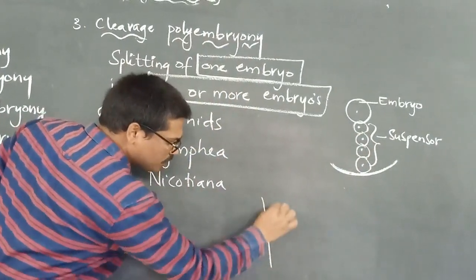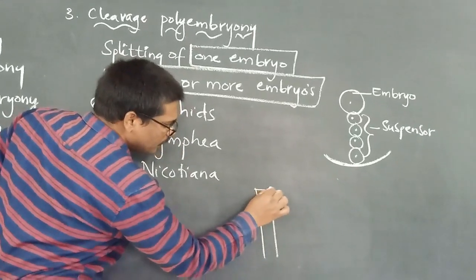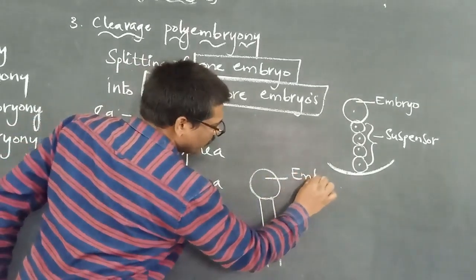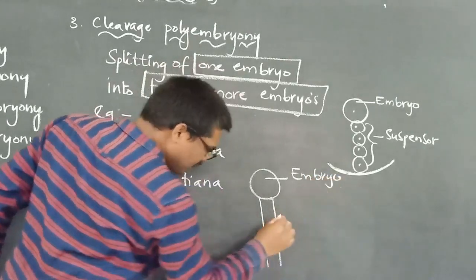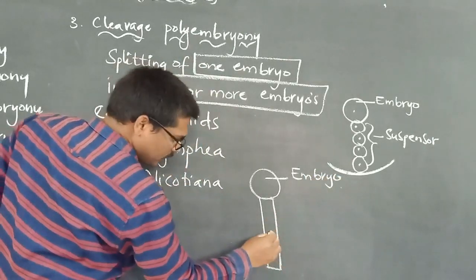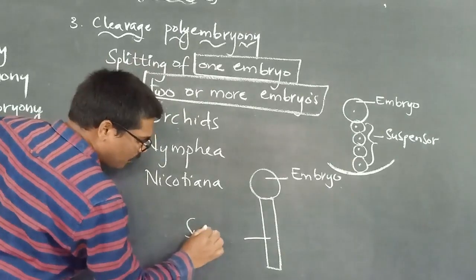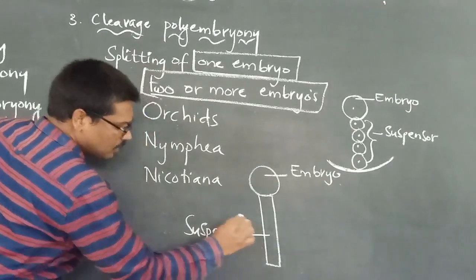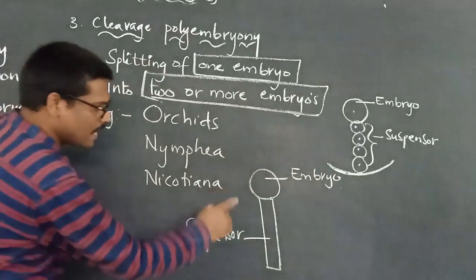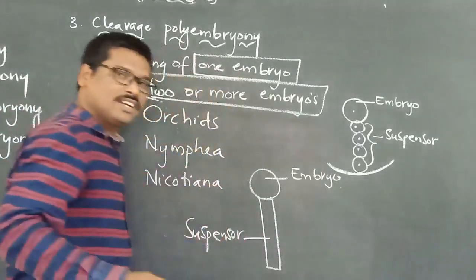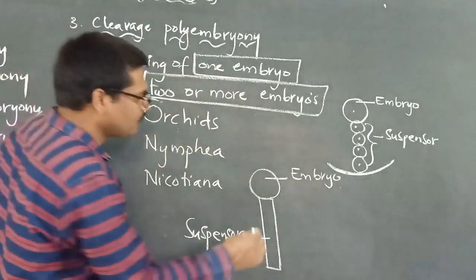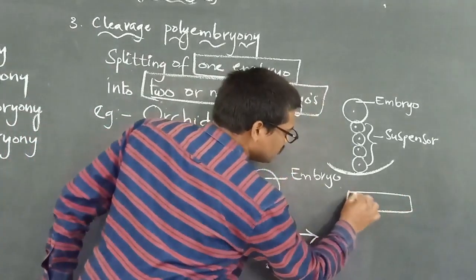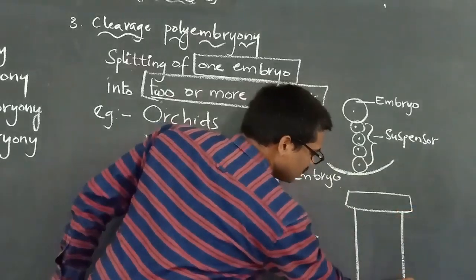This is the embryo, and this embryo will now undergo cleavage. Here is the suspensor. The same thing will undergo lateral division. Let us say this is the embryo and this is the suspensor.